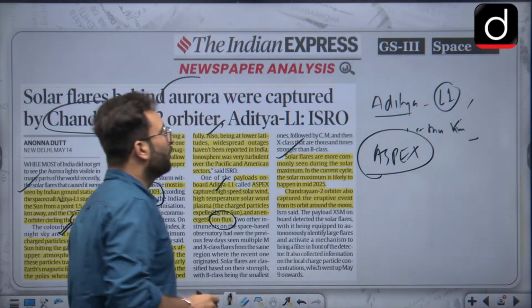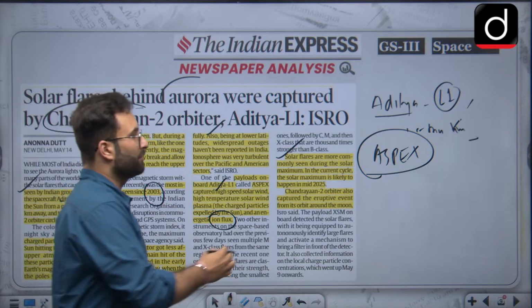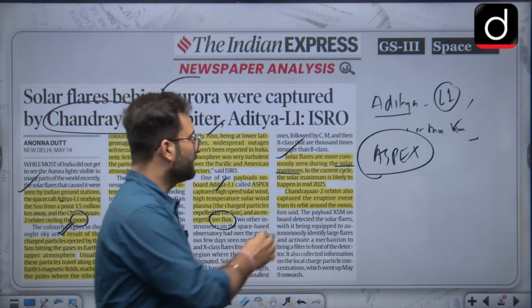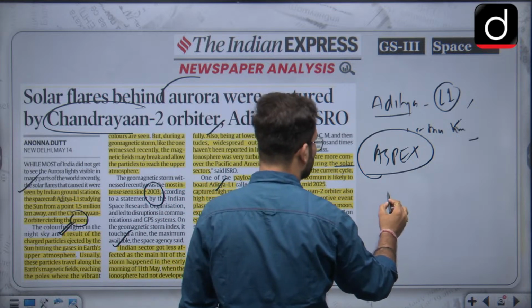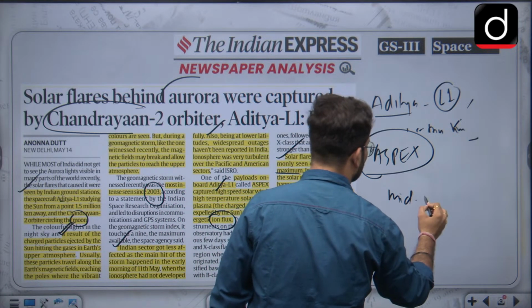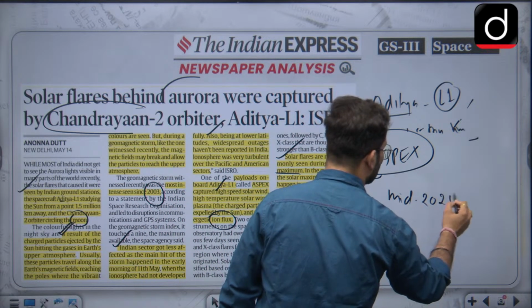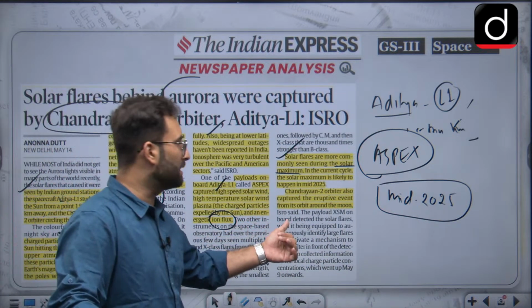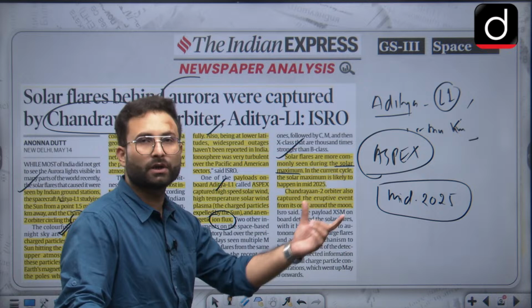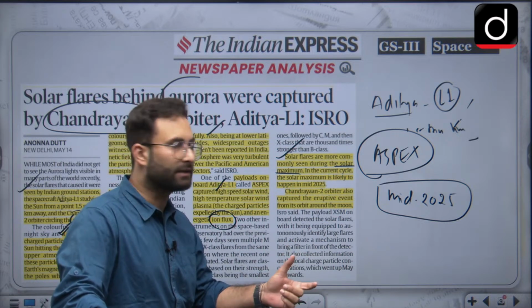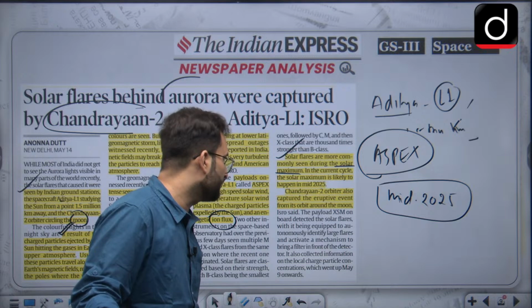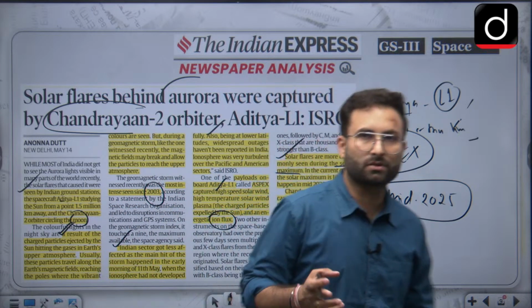Solar flares are more commonly seen in the solar maximum. When we are talking about the solar maximum, there are different cycles on the sun. This particular solar maximum will be in mid 2025, but the event has started, so that is why we are seeing such activities. In mid 2025 we will see even more intense activities like this. Now, the Chandrayaan 2 orbiter has also captured the eruptive event from its orbit around the moon.